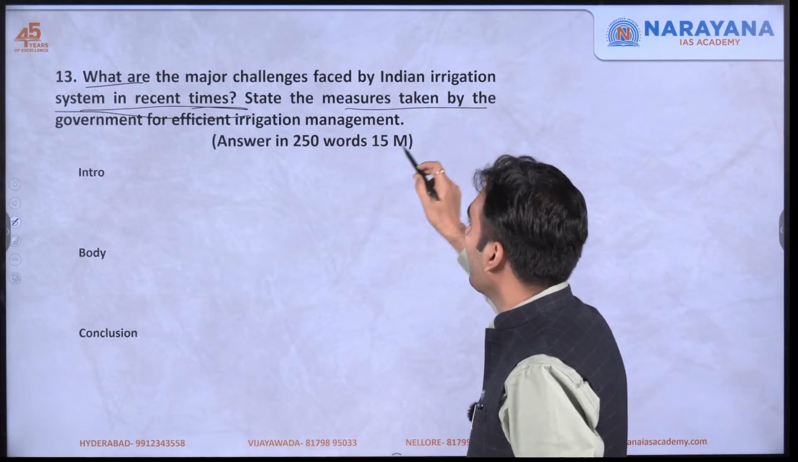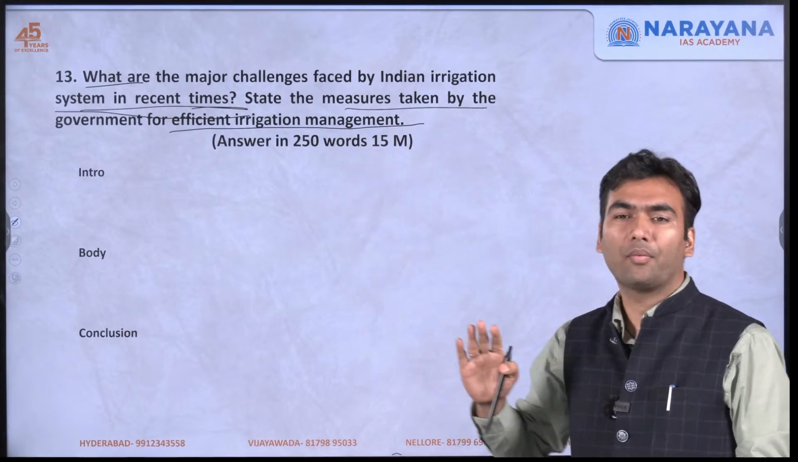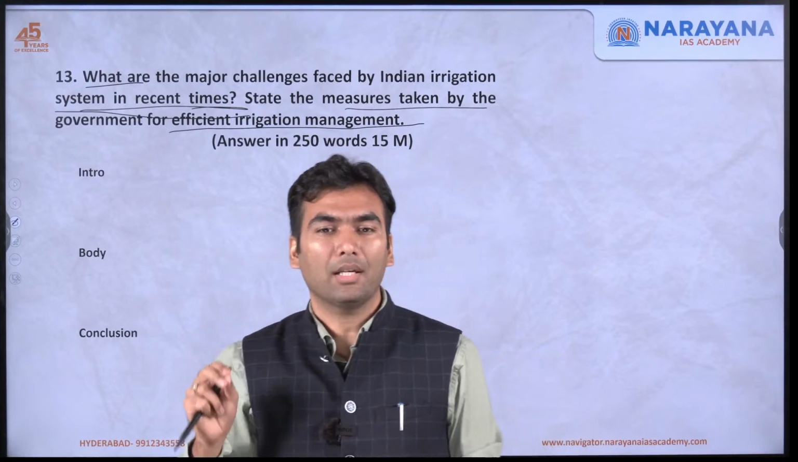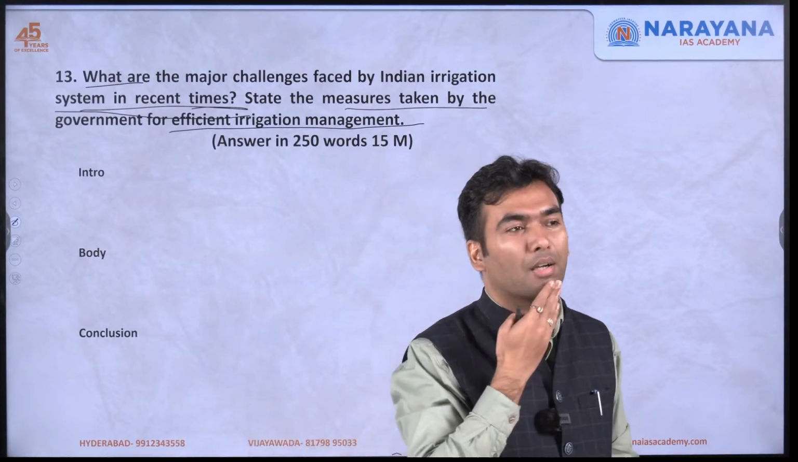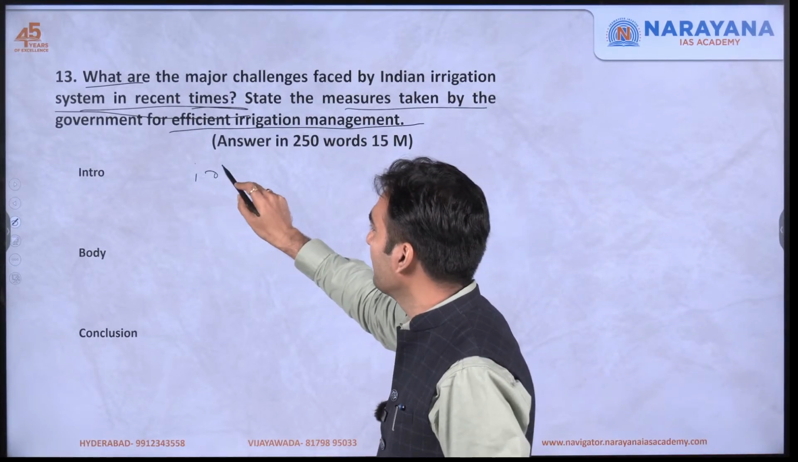State the measures taken by the government for efficient irrigation management. The second part is also very obvious. You have to tell the different government schemes and their features. There is nothing different here. In the introduction, you will tell about the irrigation system.